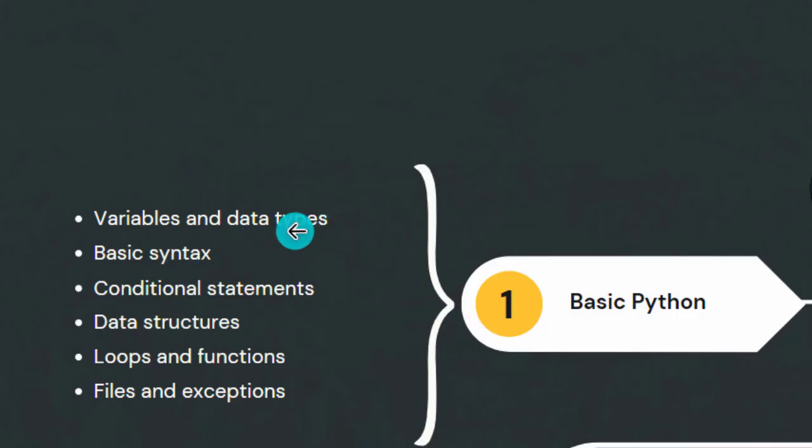After that, you need to understand the basic syntax of Python. The basic syntax is very simple and easy to understand. Maybe in 30 minutes, or even 5 minutes, you can understand it properly. But it's very important to understand what a variable is, the data types of Python, and also the syntax, like how you can structure the code, how you can organize the code, and how you can avoid some errors.